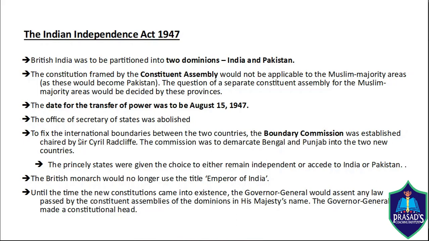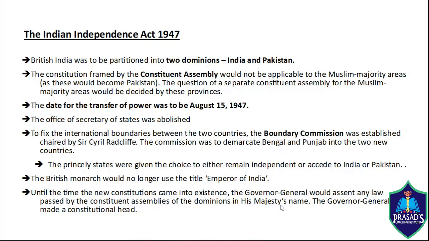To fix the international boundaries between the two countries, India and Pakistan, a boundary commission also was established. Princely states were given a choice to either remain independent or to join India or Pakistan. As per this act, the office of Secretary of State was abolished. Also, the British monarch will no longer use the title Emperor of India. Until the time the new constitution came into existence, the Governor General will rule the country in His Majesty's name.